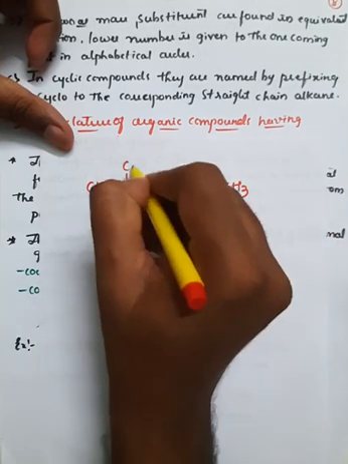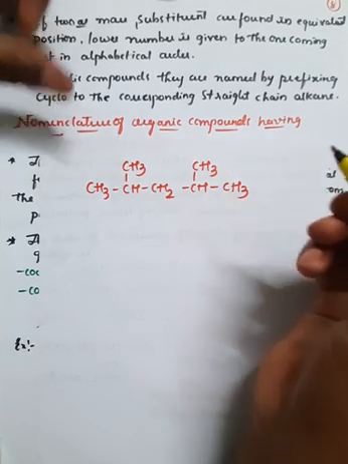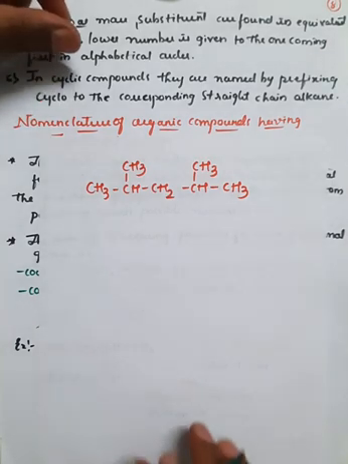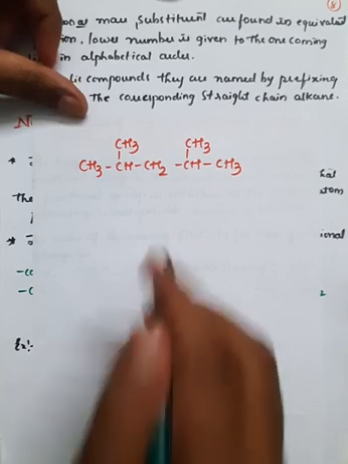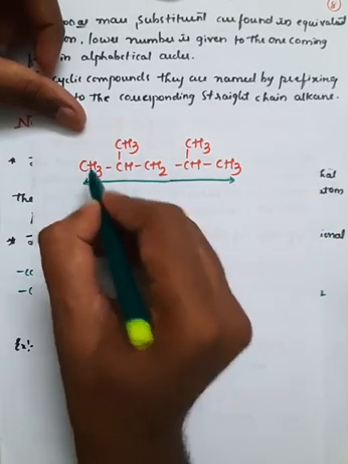Here there is attachment of CH3 and here there is attachment of CH3, right? So observe here. In this case, first we have to identify the parent chain, right? The parent chain is nothing but the longest chain or the main chain. Here the parent chain is this one. This acts as the parent chain because it is a straight chain.